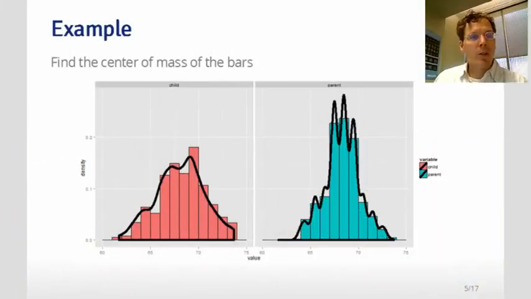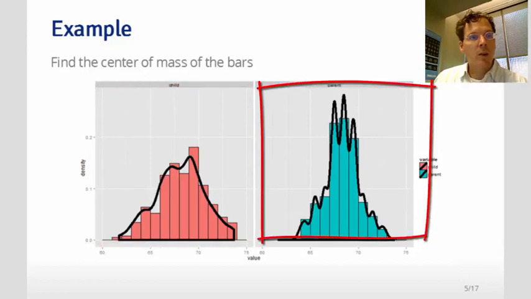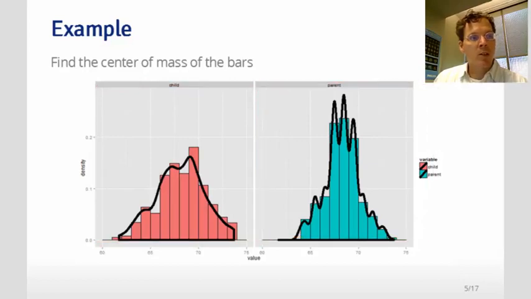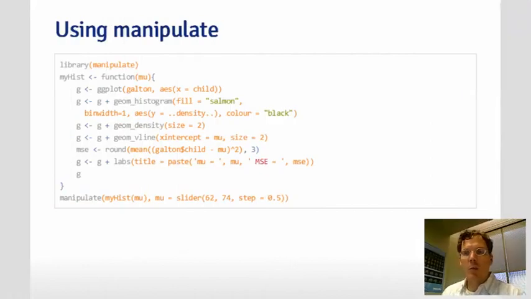So I have some code here to show an example of taking the sample mean of data and how it represents the center of mass just by drawing a histogram. So here I have this data Galton, and again the code can be found in the markdown file associated with the slides that you can get from GitHub. So here in this case we have parents' heights and children's heights in a paired data set, and here I have a histogram for the child's height, and here I have the histogram for the parent's height, and I've overlaid a continuous density estimate. Here I'm just giving some code on how to use manipulate to explore how you would balance your finger along a set of observed data in order to find the center of mass.